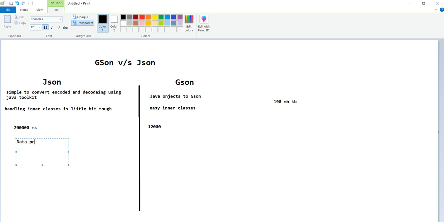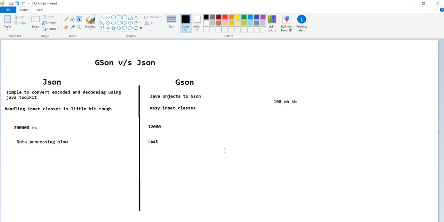Data processing is slow because handling of inner classes is a little bit different. Because of that it's slow, but here it's fast. These are all the major differences between them. Because of this, nowadays we are mostly using this one only. Compared to that one, here it is heavy weight, and because of that we are using this processing here.